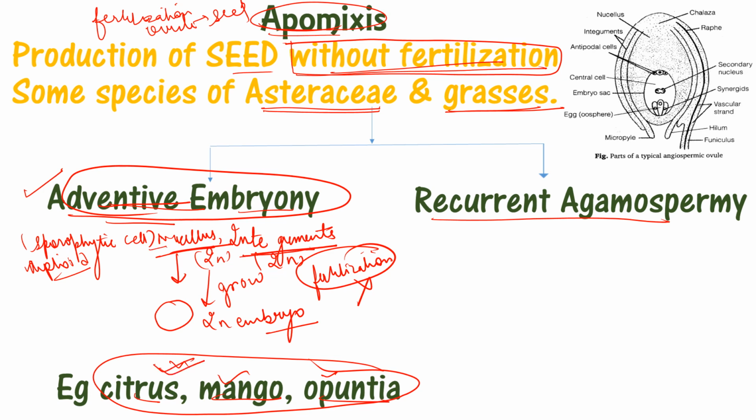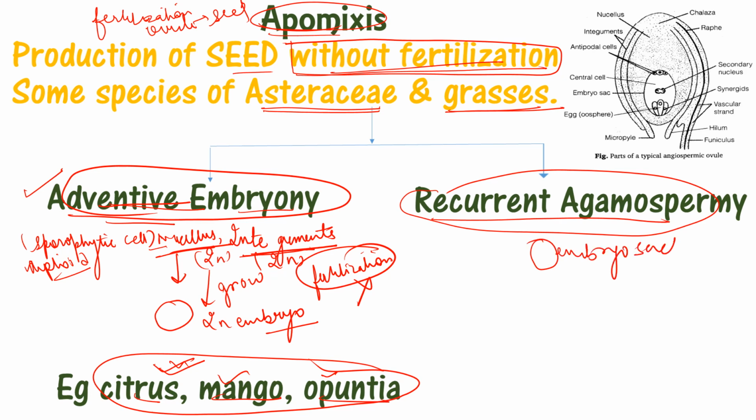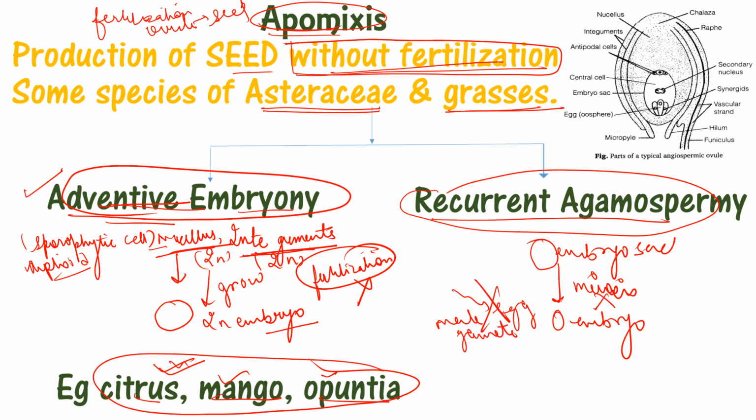In recurrent agamospermy, the embryo is formed by the embryo sac. Generally meiosis happens and the egg is formed, and after the formation of the egg, the male gamete comes and fertilizes the egg. But now this whole condition will not occur. Directly the embryo sac will grow into the embryo. This whole process is cut out in apomixis.